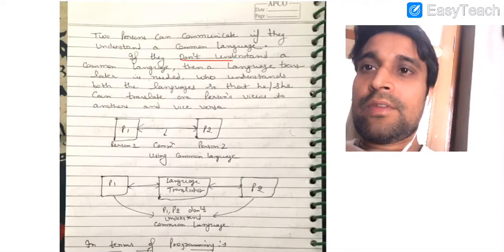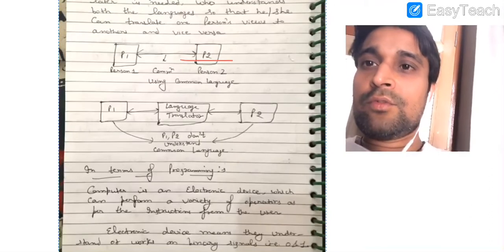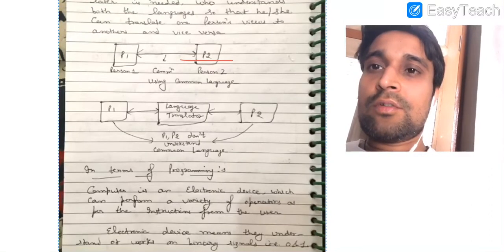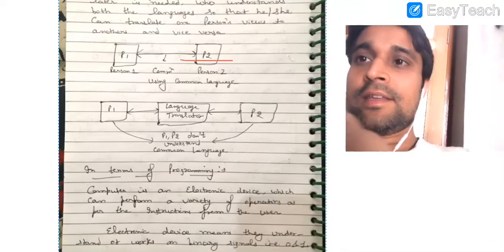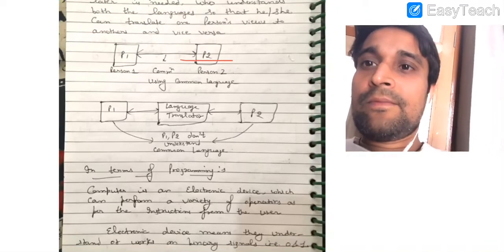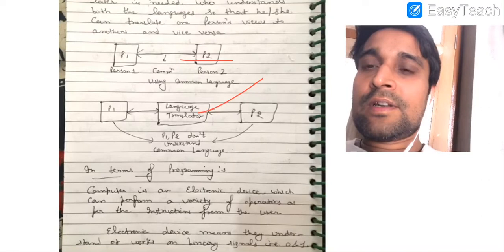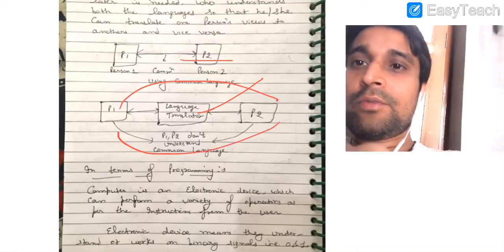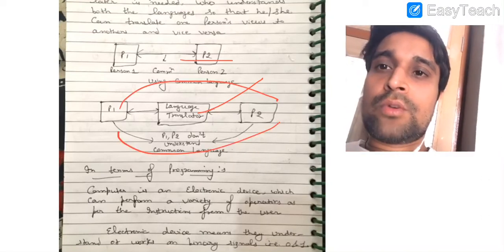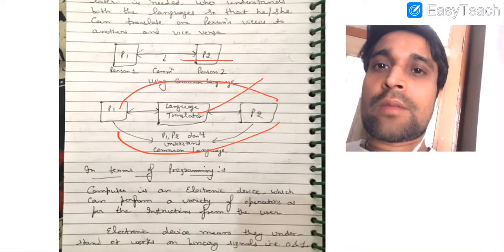So here we have the diagrammatic representation that if two persons P1 and P2 understand a common language, then they can communicate directly. Otherwise we need a language translator which will convert the language of P1 into P2 and P2 into P1 so that both of them can understand and communicate.